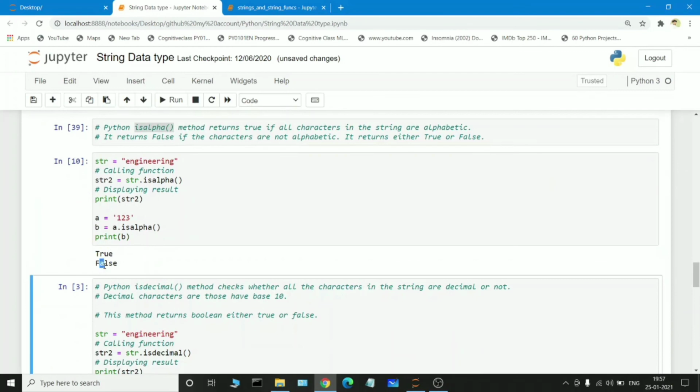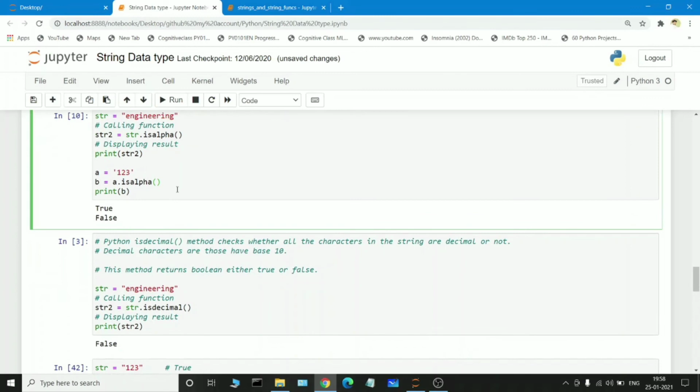See, it is printing false, which means isalpha will hold only the character representation in the string. If you pass any numerical representation, it just prints false, because the isalpha function is only capable of handling characters. It is not capable of handling numerical values. So this is how the isalpha function works.